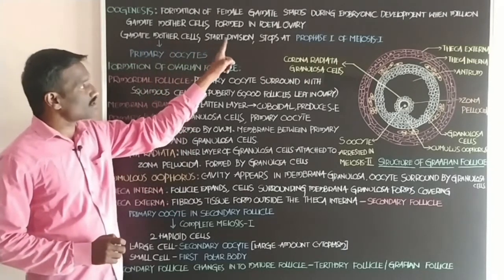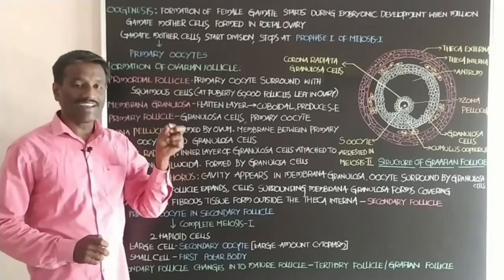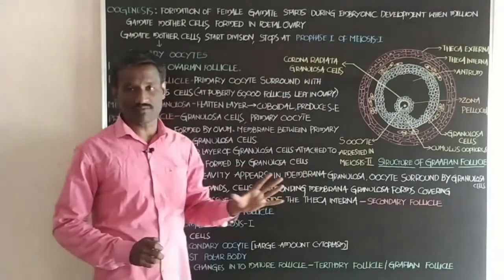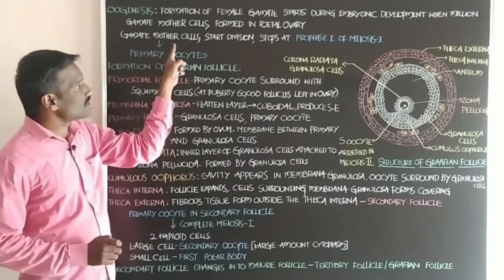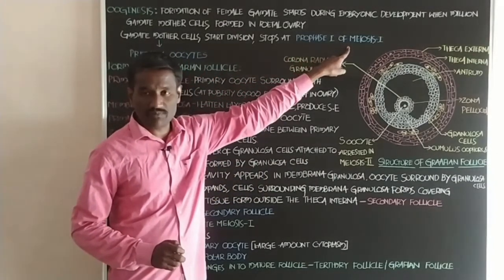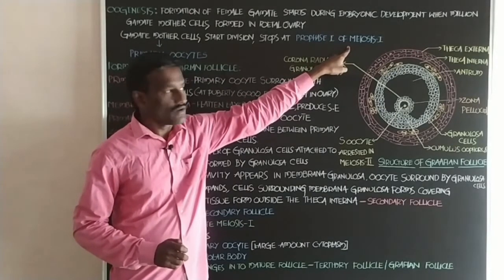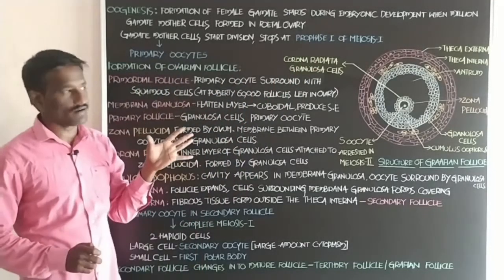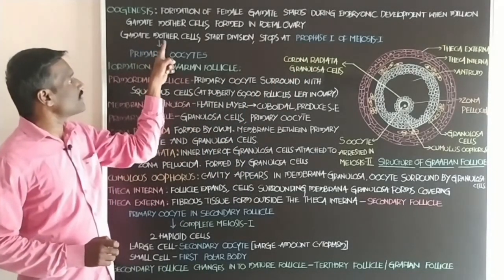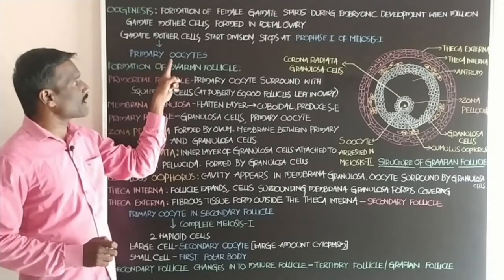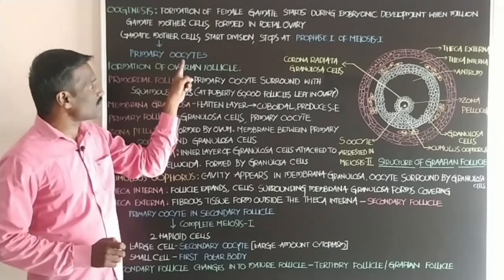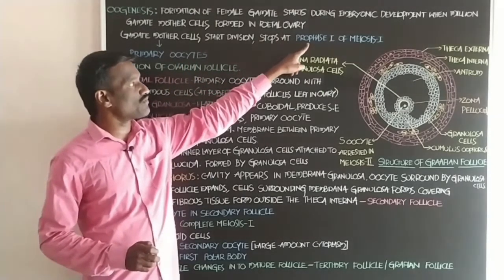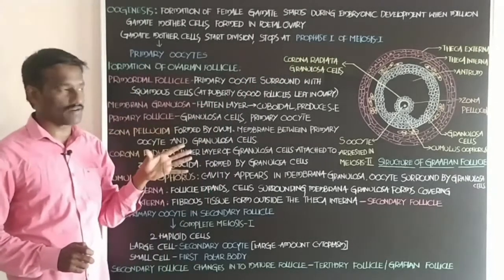The gamete mother cell starts the division, but it stops at prophase 1 of meiosis 1. Students, gamete mother cells go to meiosis 1 in the fetal ovary, and it stops at prophase 1. Students, it is important. Next, gamete mother cells develop into the primary oocyte. These are the primary oocytes, arrested at prophase 1 of meiosis 1.